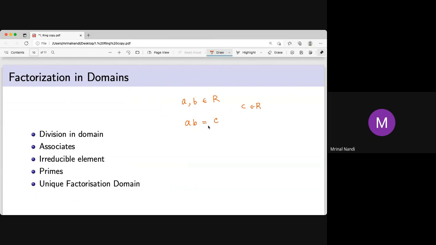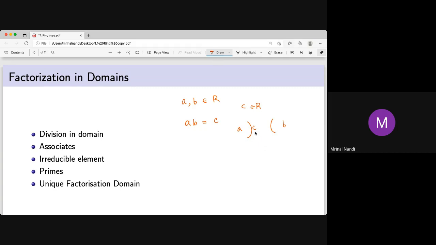Again, this may be an abstract set, something like tiger equal to lion into elephant. So lion and elephant are the divisors of tiger. It is not always a number. So this is called division in a domain. We divide C by A and we get the quotient B. Remember, these A, B, C may not be numbers. It could be lion, tiger, or West Bengal, Bihar, UP.